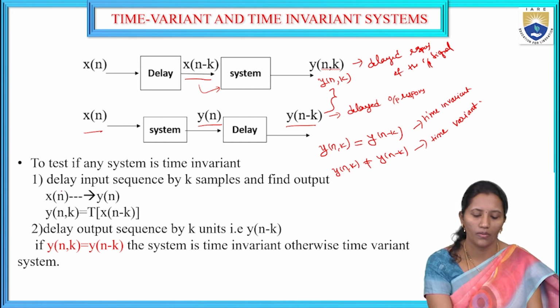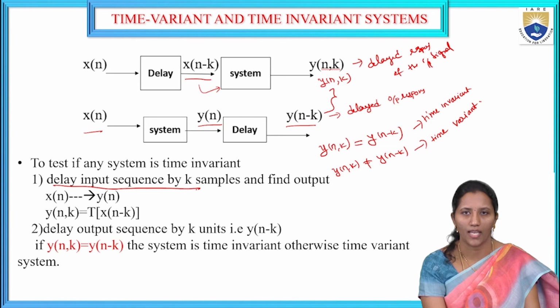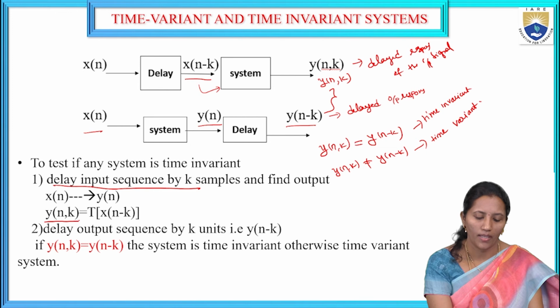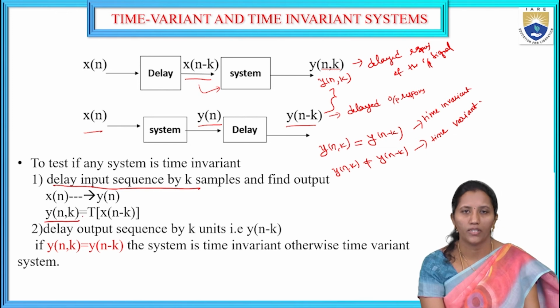First, we delay the input sequence by k samples and find out the response, that is y of n comma k. First we delay the input signal by k units, so we get x of n minus k.